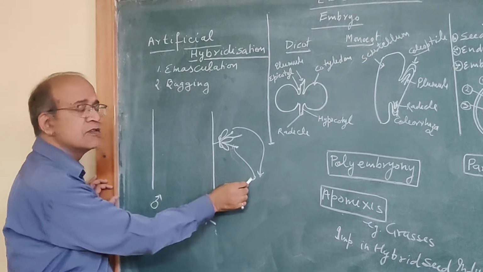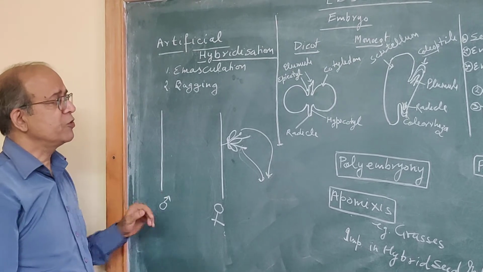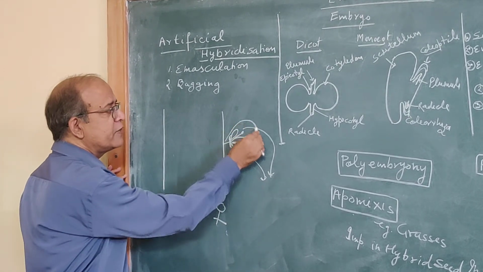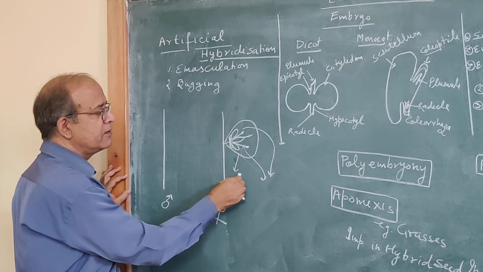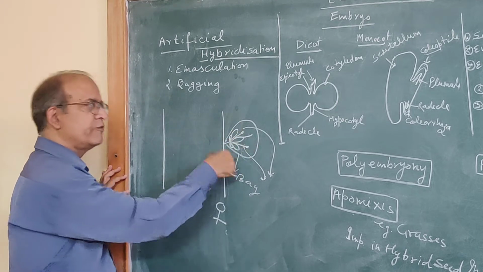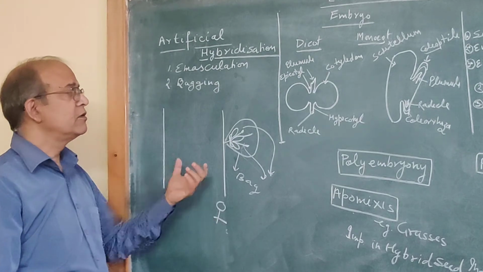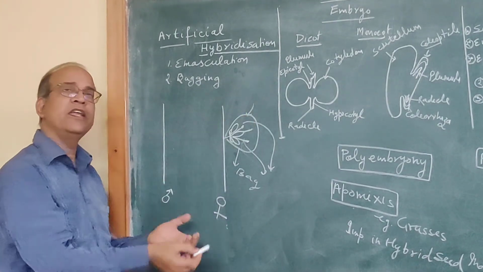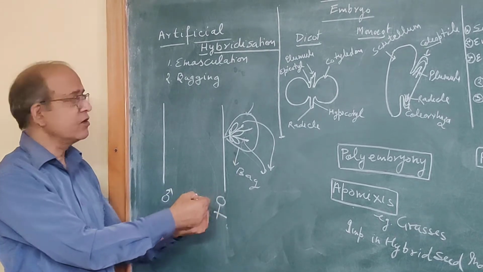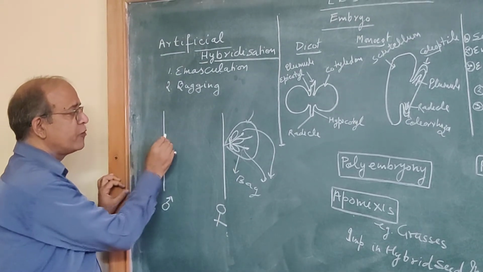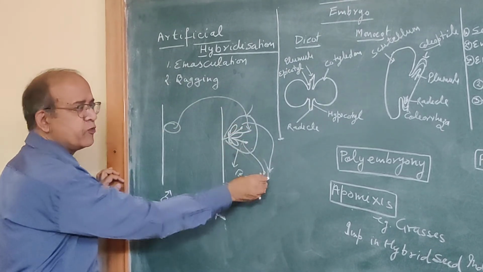So the stamens of that flower are removed, and after emasculation this flower is covered with a paper bag, and this process is called bagging. Flower is covered with bag. This flower is covered with bag to check the entry of any unwanted pollen. So any unwanted pollen cannot enter. Only the pollen grain from the flower of this plant will be transferred to the stigma after the removal of bag.